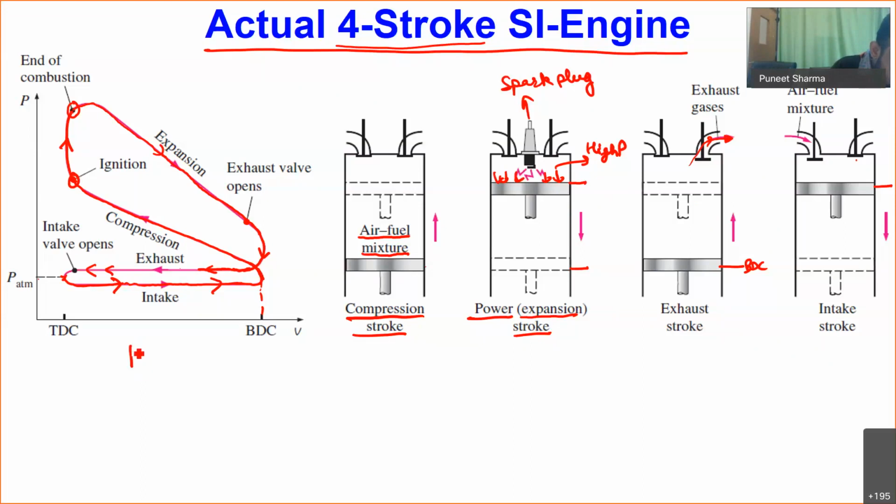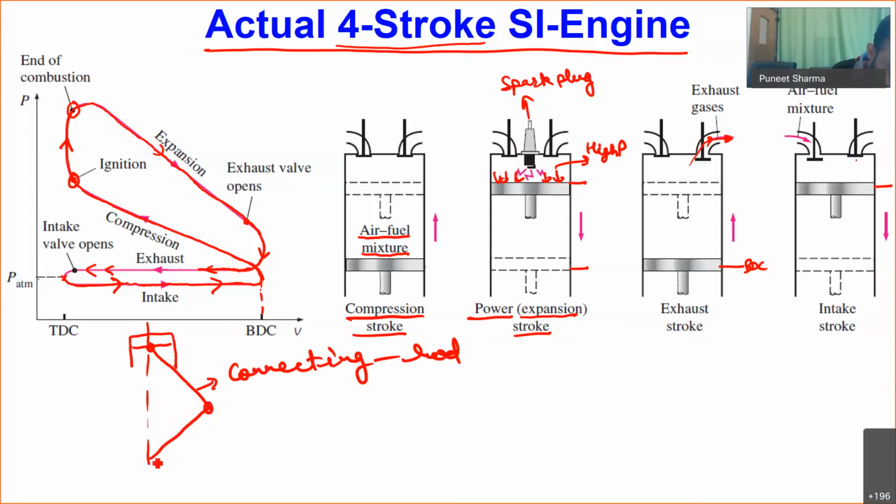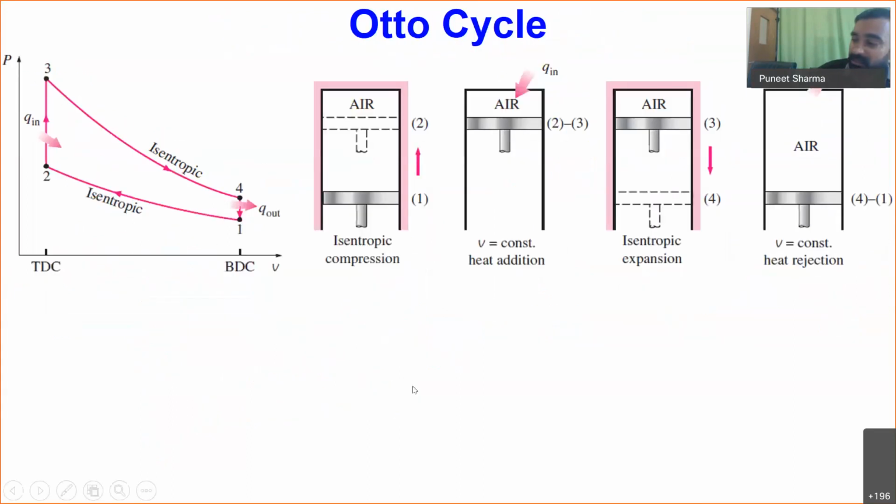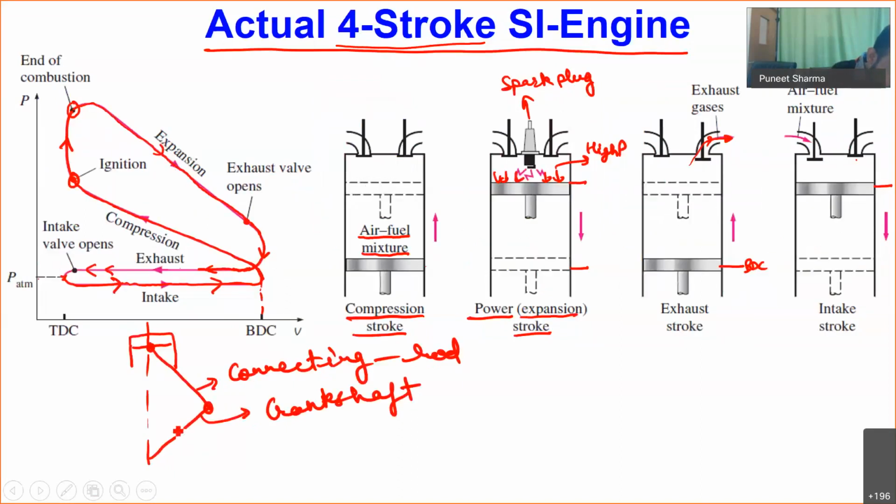If we see from the mechanical point of view, this is my cylinder, then I will be having some piston. This piston has a rod, which you can see over here. This is called our connecting rod. This connecting rod is coupled to some shaft. This particular shaft which I am having is called the crankshaft, and this crankshaft will be revolving.